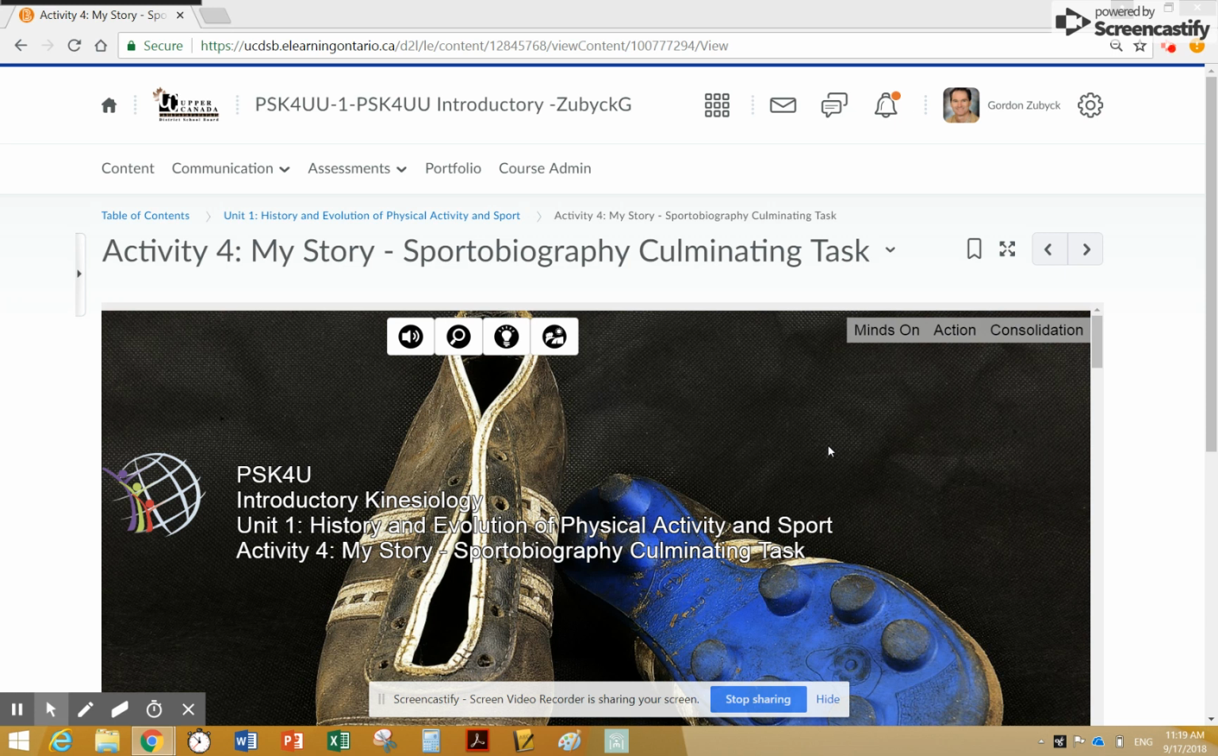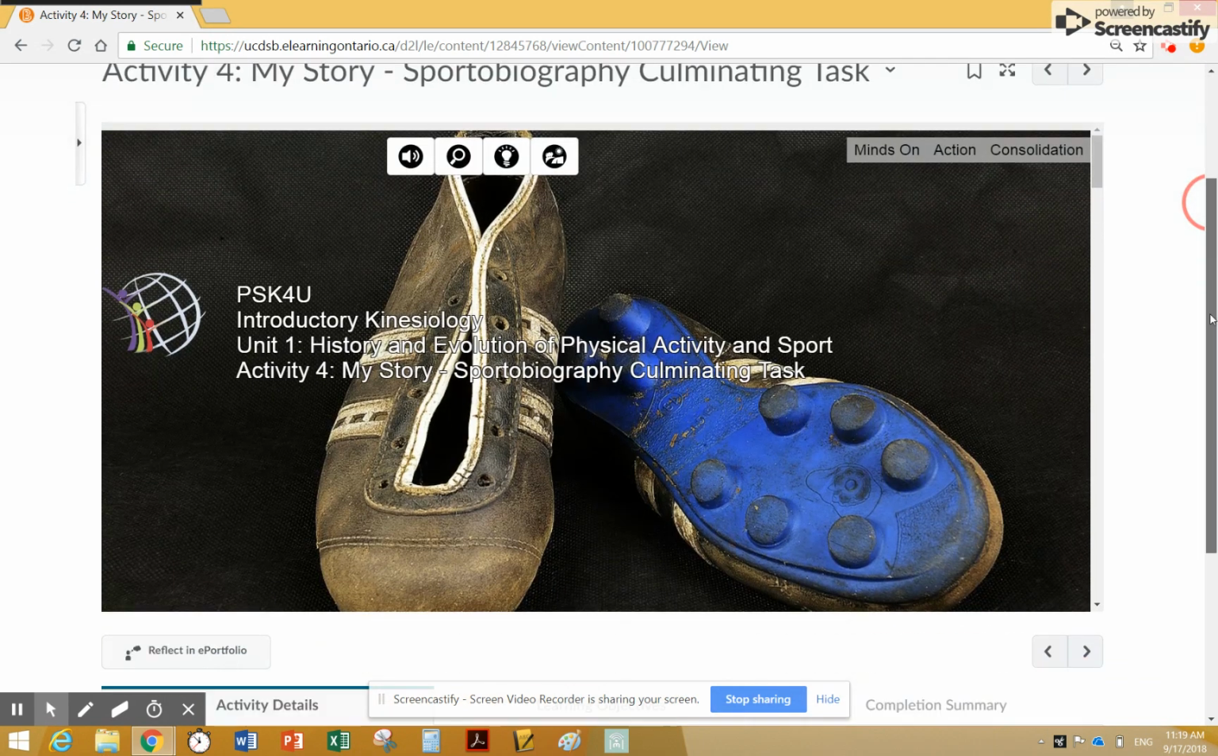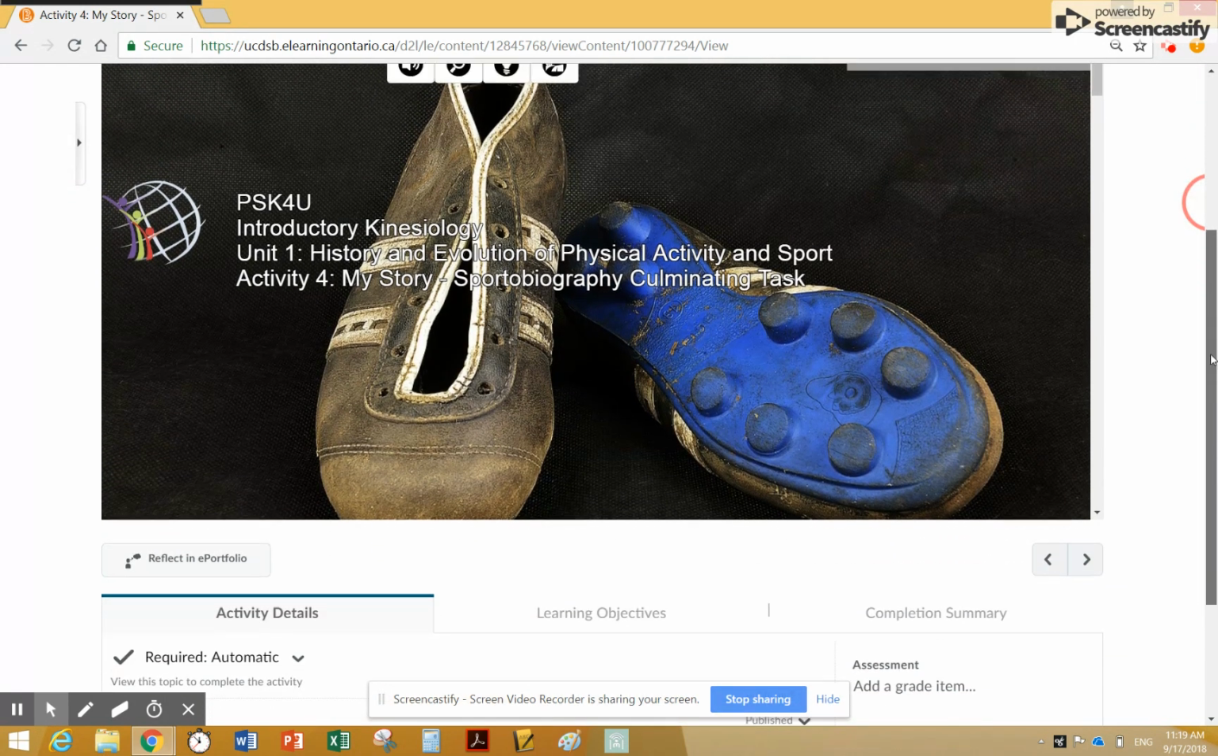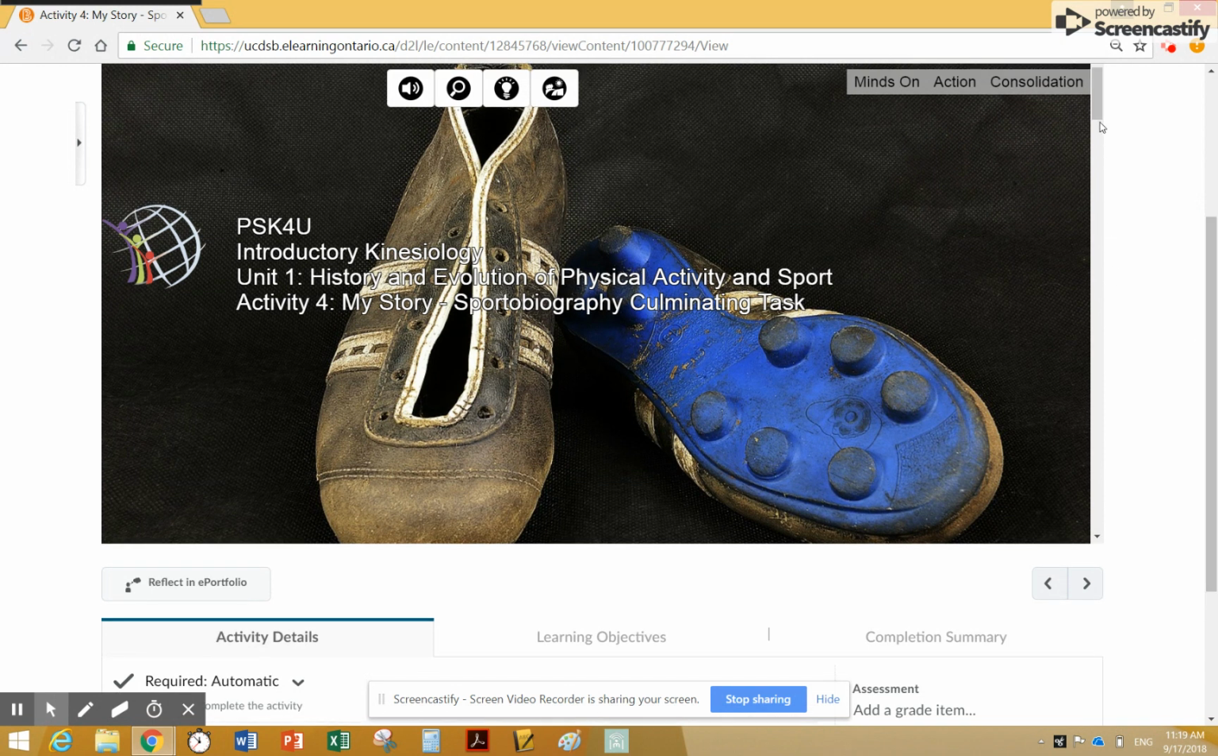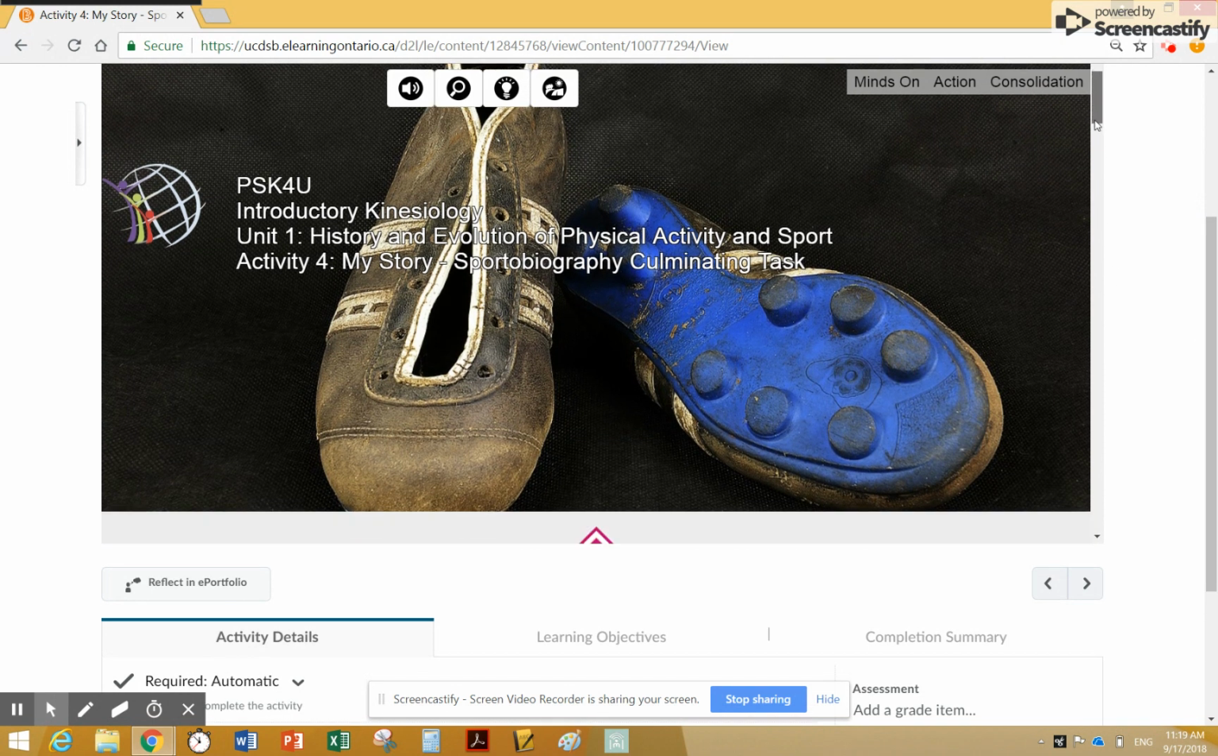So activity four is your story. So it's a sport biography. You're going to put together a little bit of a history about your involvement of sport or physical activity. And it's a culminating task. This assignment is actually making up part of your final summative mark, which is 30% of your final mark. So this is an assignment that is weighted a little bit heavier than some of the other assignments. So make sure you do a good job of this one.